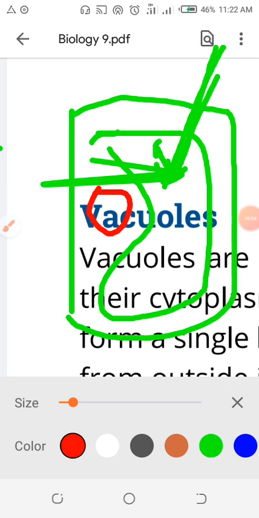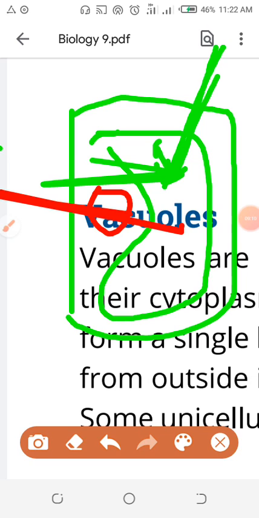I will tell you, just see, this is a water molecule, one molecule. Just hold on, this color will finish. Now I am making this red color molecule, which will collide with the membrane of the vacuole. Not one molecule, many molecules will collide with the membrane of the vacuole. When they collide with the membrane, they will create pressure, because the force per unit area is called pressure.